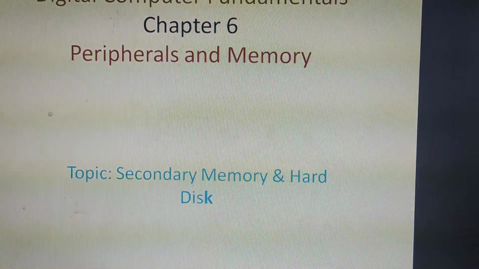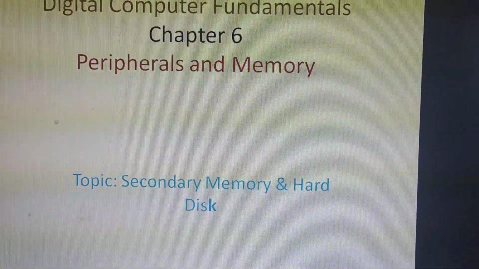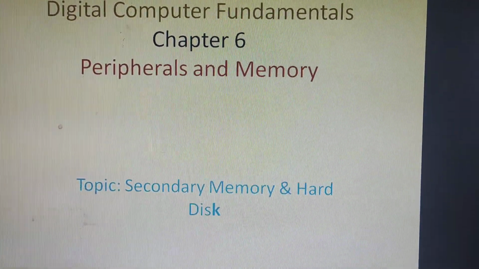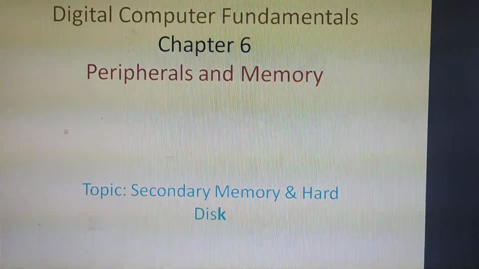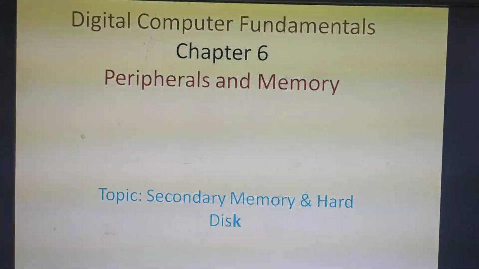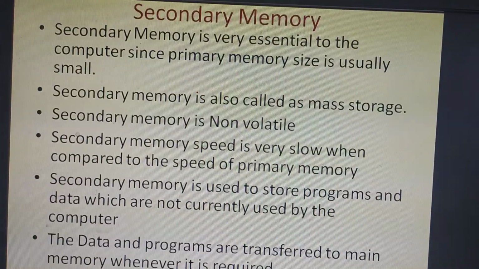So, the secondary memory topic I am going to cover today in Digital Computer Fundamentals, Chapter 6. The chapter name is Peripherals and Memory. So what is secondary memory?